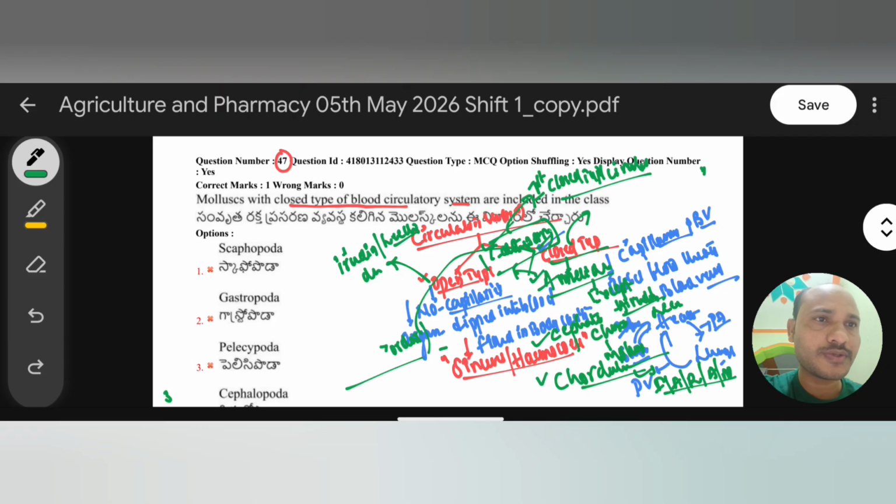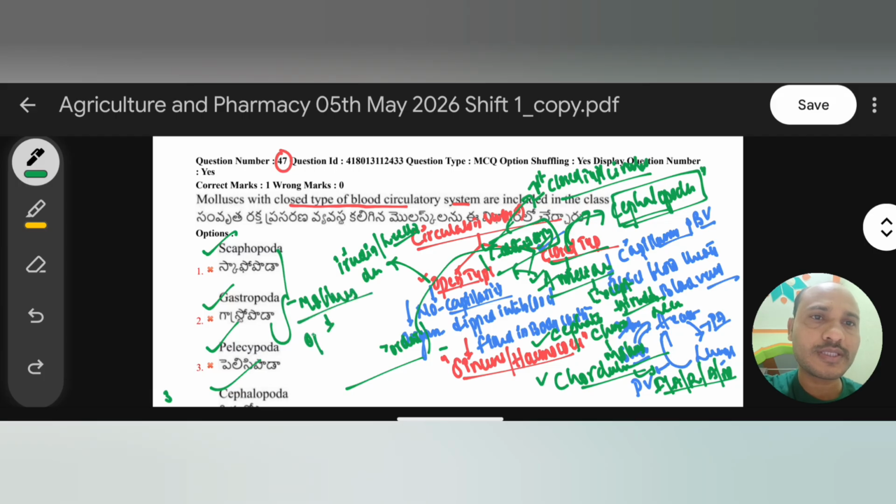Only the Cephalopoda class in molluscans has closed type of circulatory system. So the right answer is the fourth one, Cephalopoda. And remember Scaphopoda, Gastropoda, Pelecypoda, all these are classes of molluscans, but they contain open type of circulatory system, except the Cephalopoda.